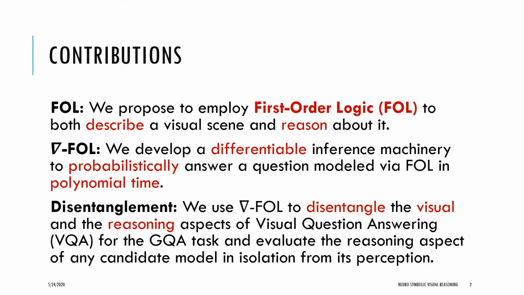In this work, we propose a neuro-symbolic framework based on first-order logic to disentangle perception and reasoning in visual reasoning. In particular, we propose to employ first-order logic to both describe a visual scene and reason about it. We then develop a differentiable inference machinery to probabilistically answer a question modeled via first-order logic in polynomial time. Finally, we use this framework to disentangle the visual and the reasoning aspects of visual question answering for the GQA task and study them separately.